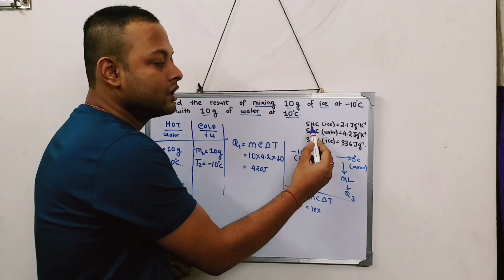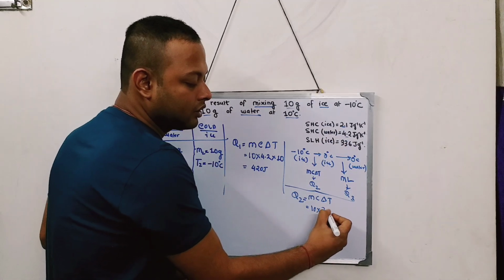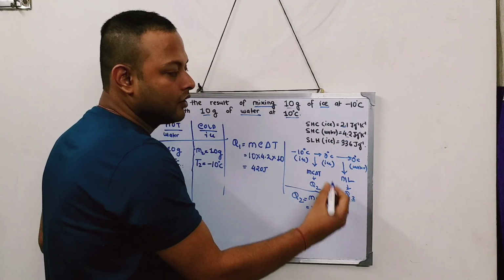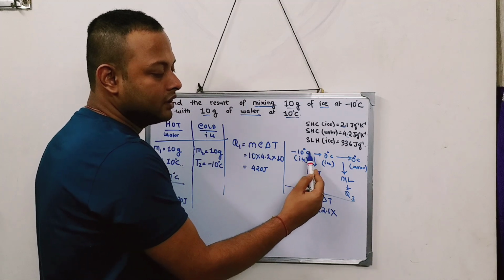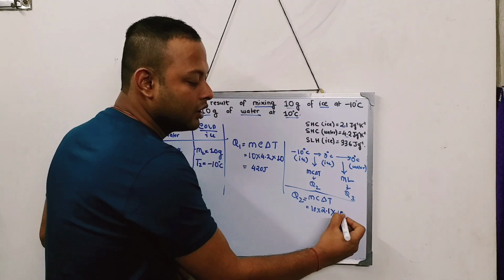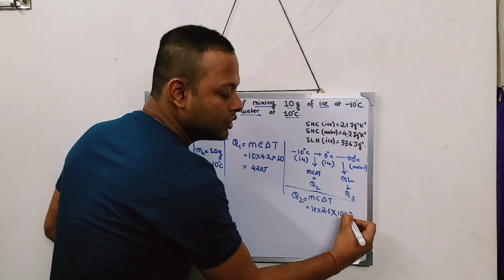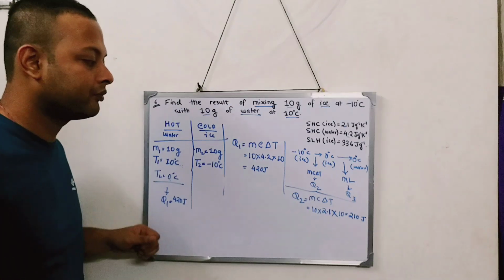So I will use the specific heat capacity of ice, which is 2.1. And what is the delta T over here? Minus 10 to 0. So delta T is how much? 10 degree. So change of temperature is 10 degree. So the amount of heat absorbed is how much? 210 joule of heat is absorbed.